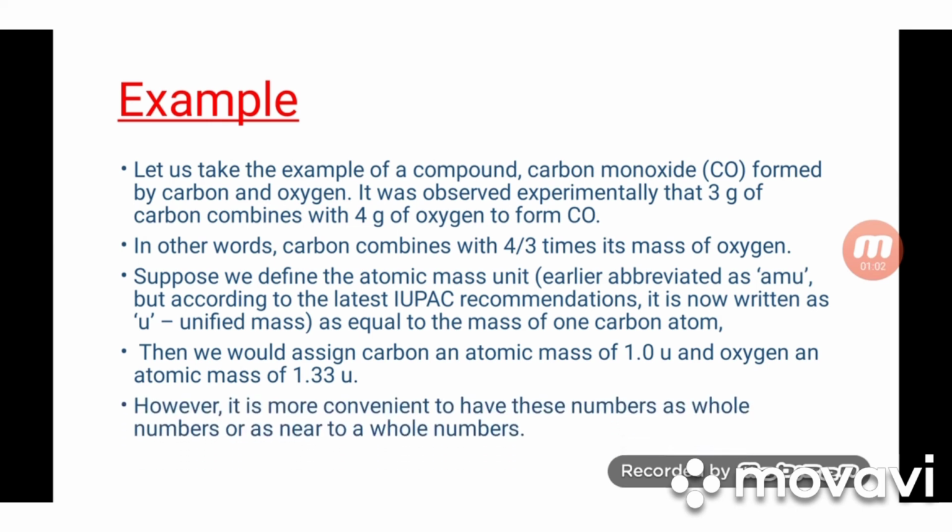However, it was more convenient to have these numbers as whole numbers or as near to a whole number. From this example, we can see that initially the atomic mass assigned to carbon was 1.0 U and to oxygen was 1.33 U. But it is obvious that it is more convenient to have these numbers as whole numbers or near to a whole number. In our next video, we shall be discussing why it was important to have atomic masses as whole numbers.